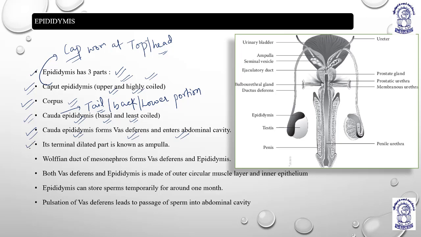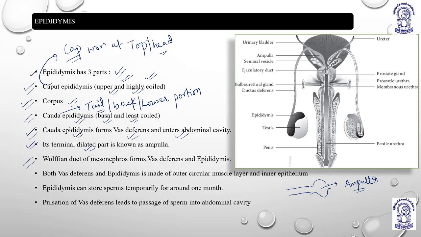Its terminal dilated part, the vas deferens. The terminal dilated part of vas deferens is known as what? Ampulla. Ampulla means, suppose this is vas deferens, the terminal part is like this. It is dilated, and this is known as what? Ampulla. This ampulla further continues in the form of ejaculatory duct, right? So its terminal dilated part is called ampulla.